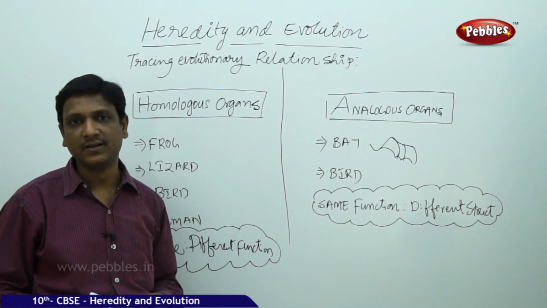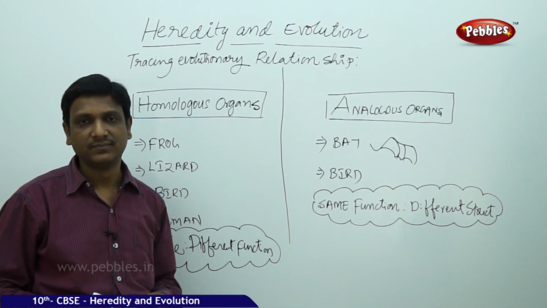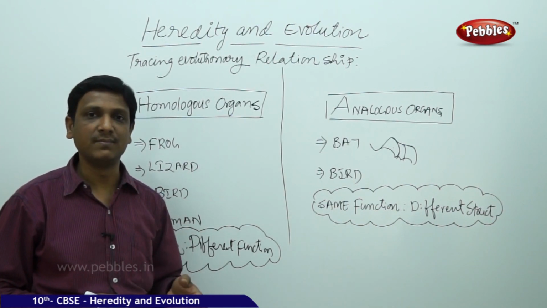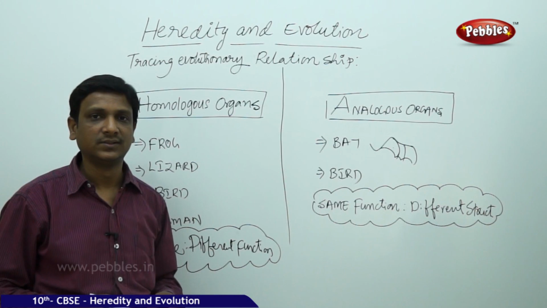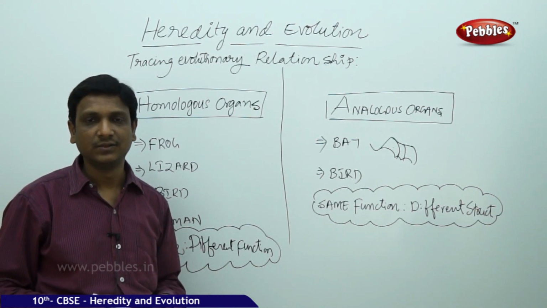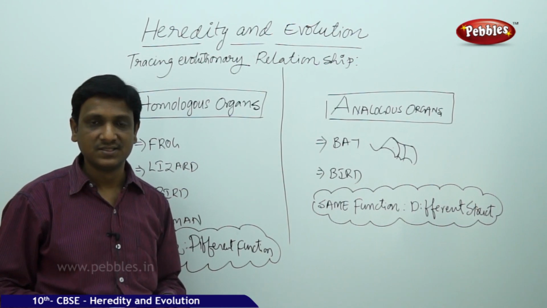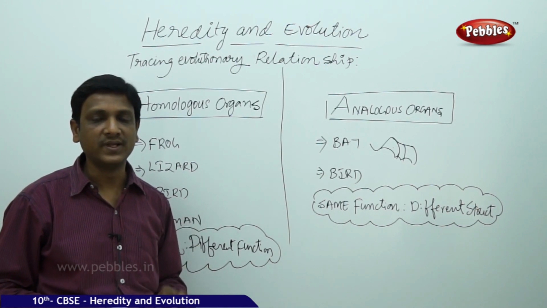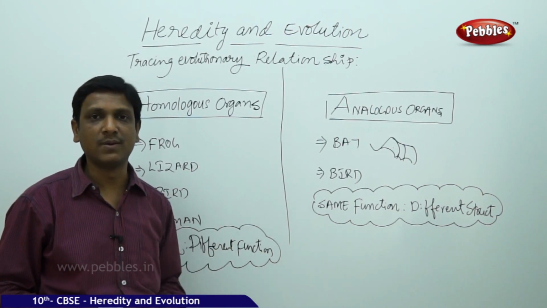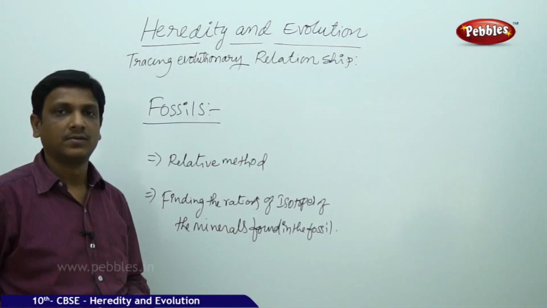Long ago they lived and they died. The remains of this dead animal, or any of its body parts, sometimes get preserved in the earth. We call them fossils. By studying the fossils, we get more relationship between these species. We get more and more information about the process of evolution.